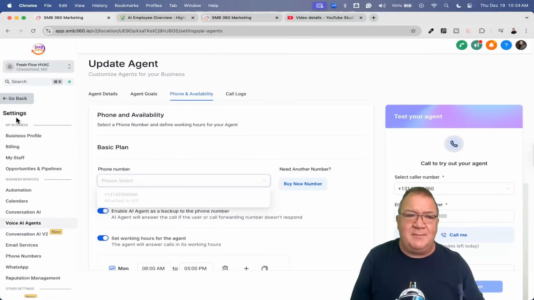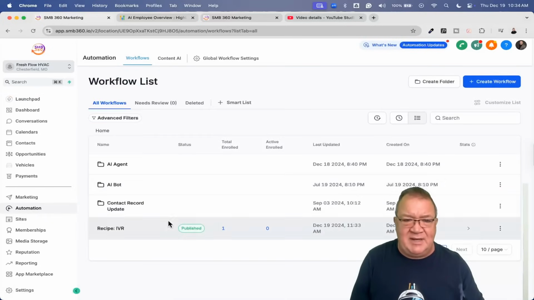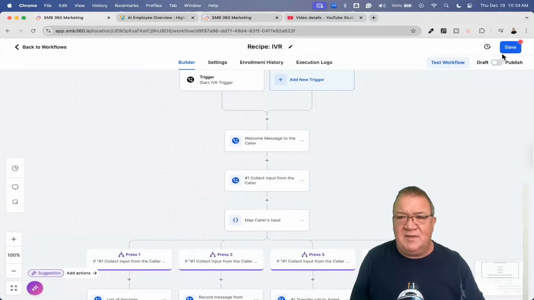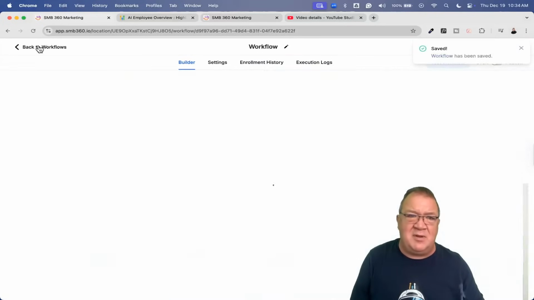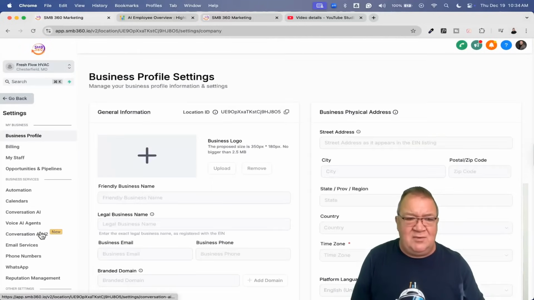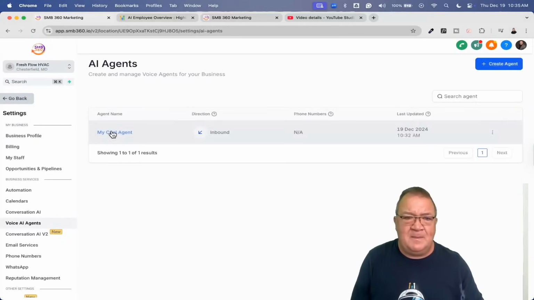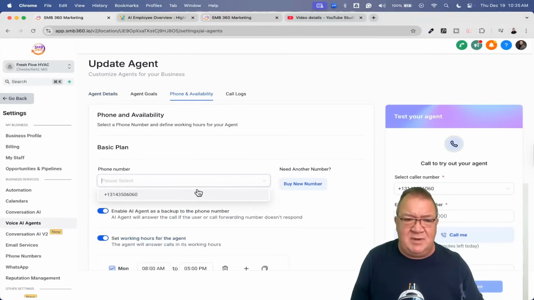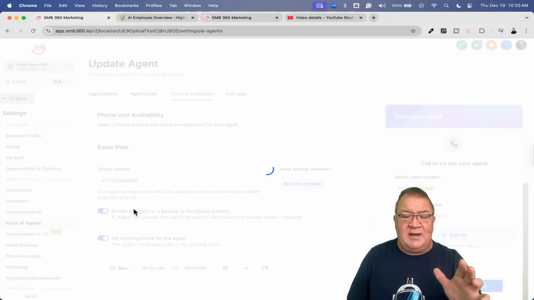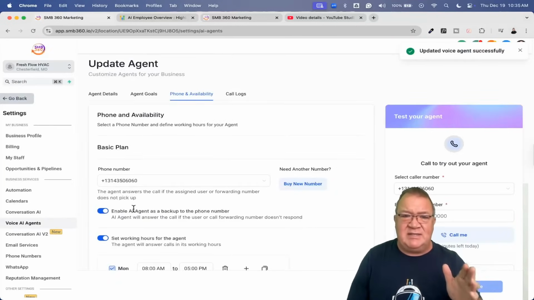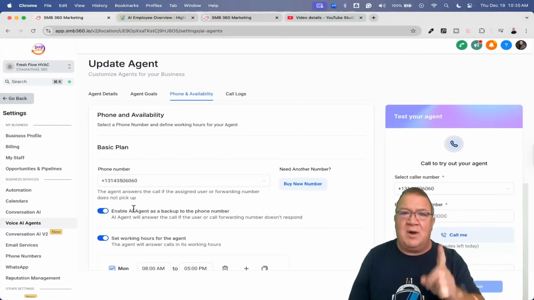But again, if you go back to automations and you come here, you move this to draft. This is where you can come into a problem if this thing is in a draft state. And then you come back over here to voice AI agents, and you come back over here to phone system, you should now be able to select this phone number and click save, right? So great. Now the AI agent is turned on. The AI agent is in charge of the phone number. Good to go. Problem is, if you ever go back in and turn that IVR workflow back on, IVR will now have priority.